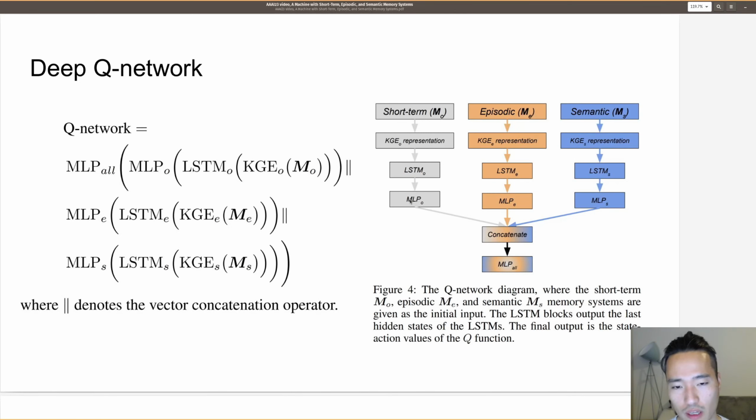After which comes a multilayer perceptron. We concatenate them, and it goes to another multilayer perceptron. This multilayer perceptron at the end will output 3 values, which are the Q values of each action. If we write this out into an equation, it will look something like this. This is the Q network.